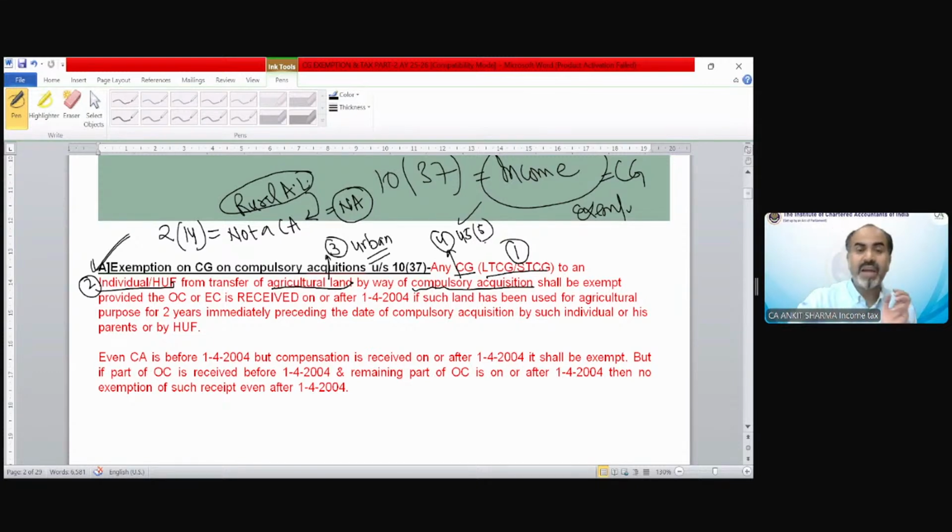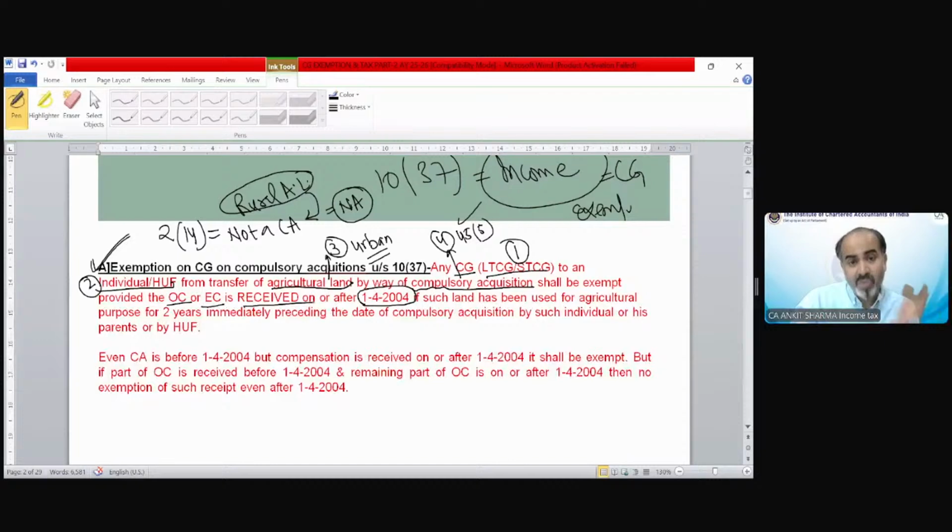So it shall be exempted provided there is one more condition. Provided the OC, that is original compensation, or EC, enhanced compensation, is received on or after 1st April 2004. So if OC or EC has been received on or after 1st April 2004, then only that compensation would be exempted.